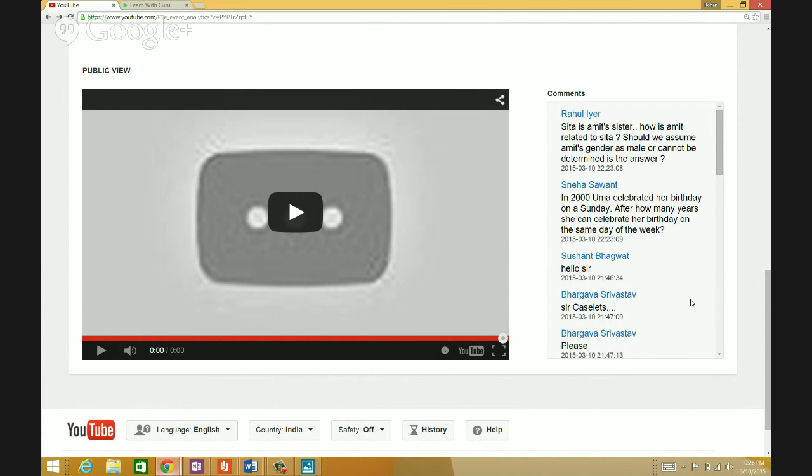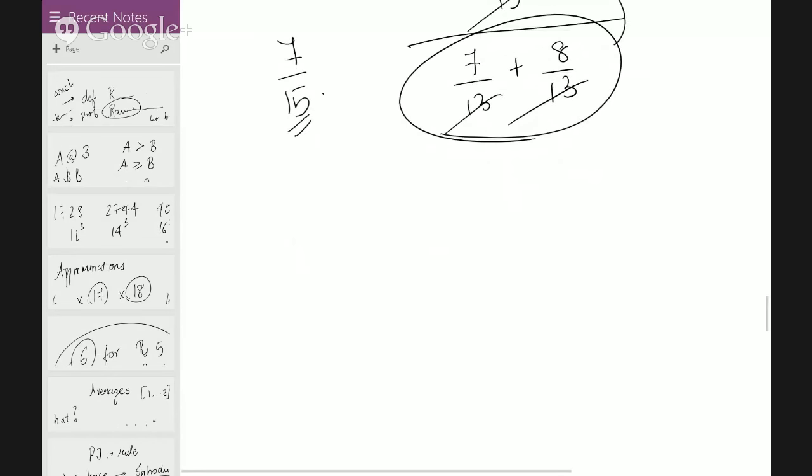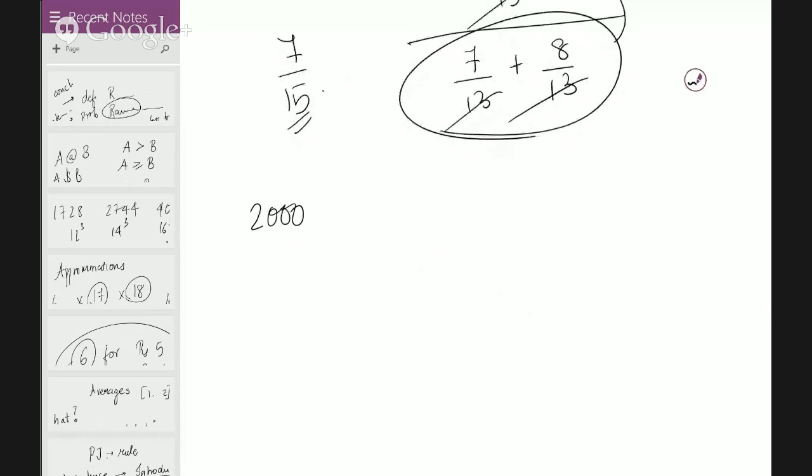So in 2000, Sunday. If you celebrate your birthday in 2000 on a Sunday, let's talk years. For 2001, I would say the answer cannot be determined, because you don't know on which day she was born. If she's born before 29 Feb, her birthday might come very early. If she's born after 29 Feb, her birthday might come a little later.